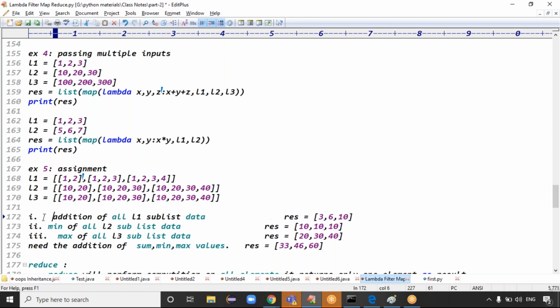Guys, the first one is what? The sum function you have to apply. The second one is the min function. The next one is the max function you have to apply.